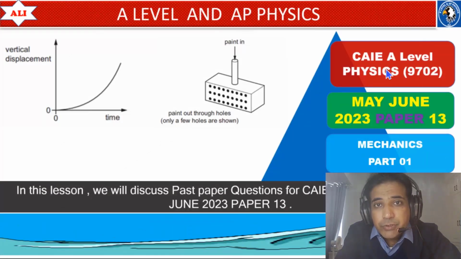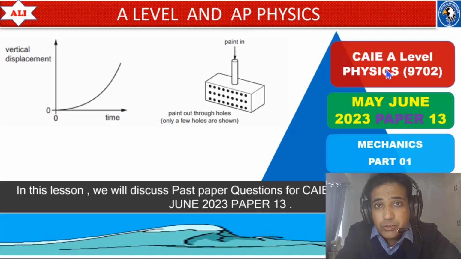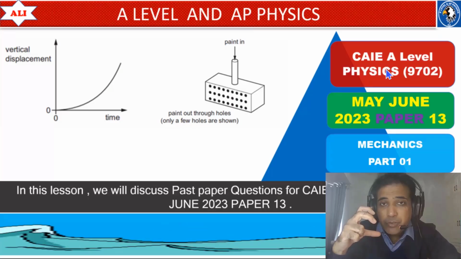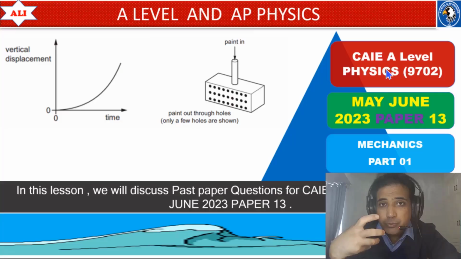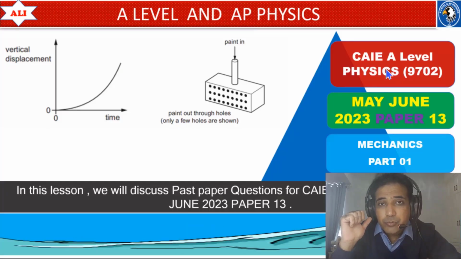In today's lesson, we will discuss past paper questions from June 2023, Paper 1 Variant Theory. Our main focus will be on mechanics questions from this paper. We will discuss these questions in detail, as we always do, so you can improve your conceptual understanding of this topic and also have a better understanding of these questions. Let's study together, let's improve together.